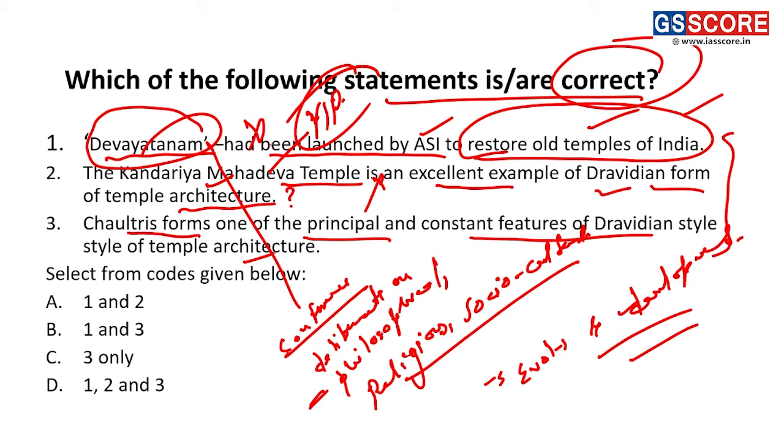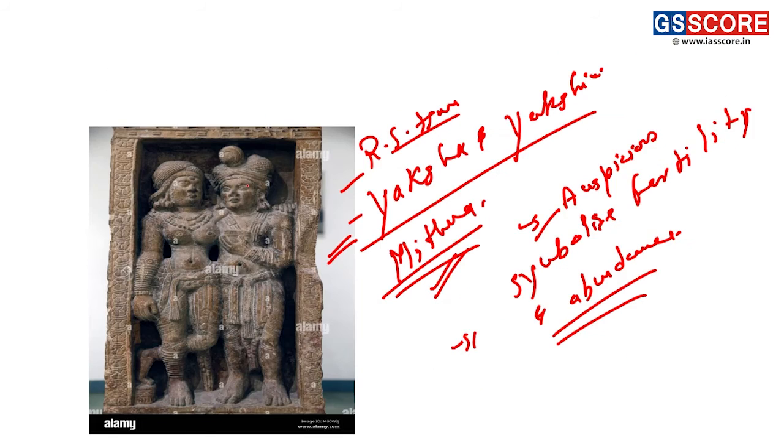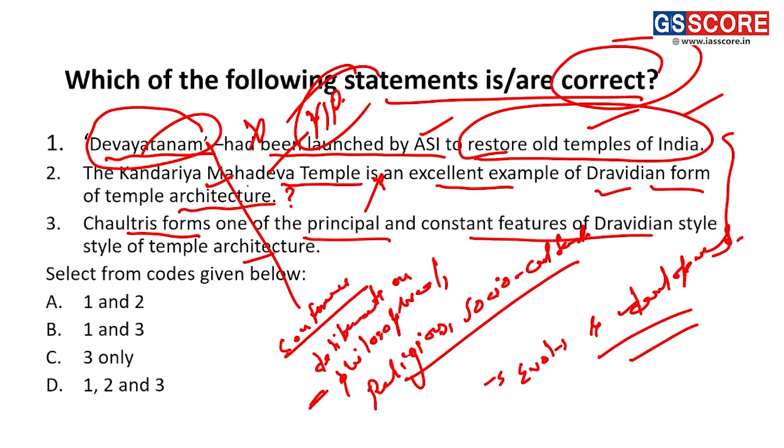The Nagara, it's a kind of Nagara style of temple, and with regard to the third statement, Chaltris form one of the principal and constant features of Dravidian style of temple architecture. Yes, this is true. The third statement is true here, and we can find option C is correct. Fine. Now, friends, let's talk briefly about the Nagara style.